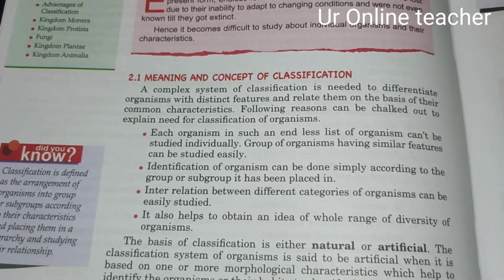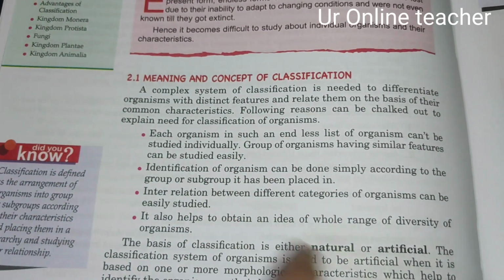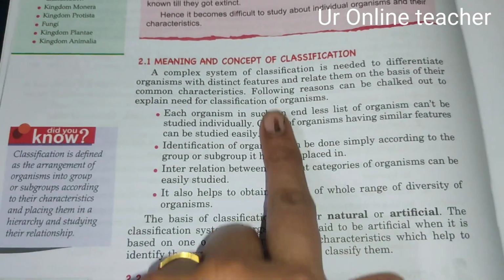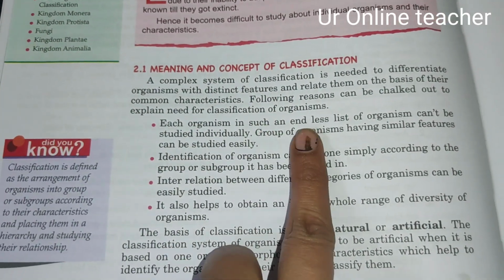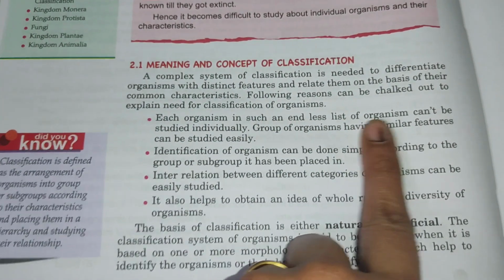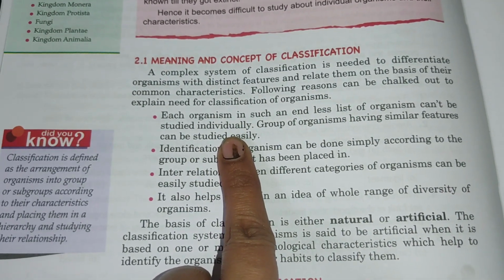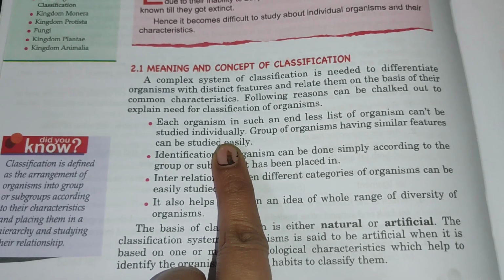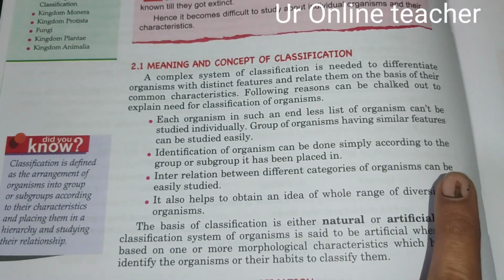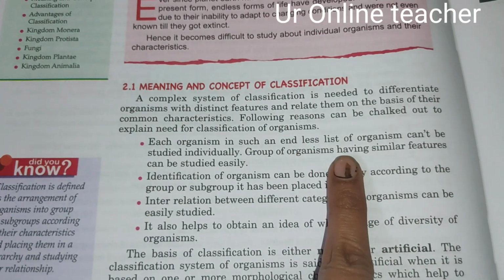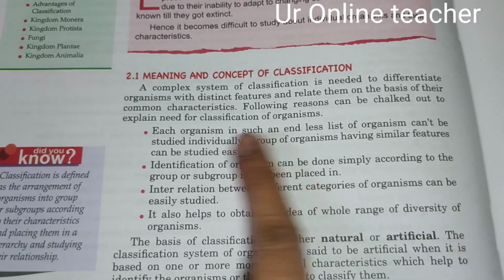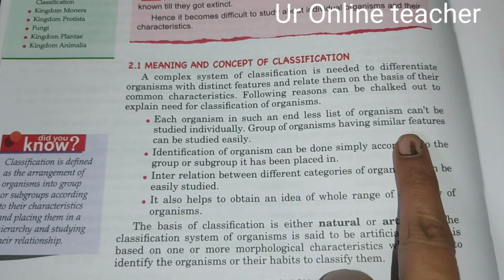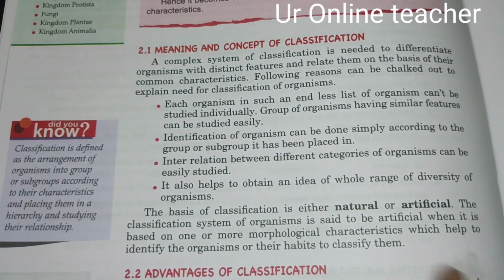So the following reasons have been given for the need of classification. Why do we want classification? If they ask what is the reason for classification, we write these reasons. Each organism, in such an endless list of organisms, can't be studied individually. There are so many crores of types of organisms, we cannot study them individually. So we have to group them to study easily. Grouping of organisms having similar features can be studied easily.